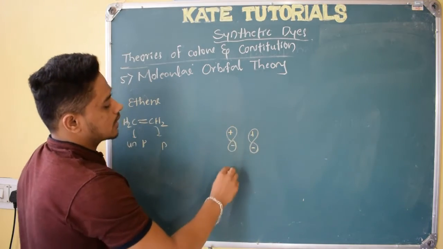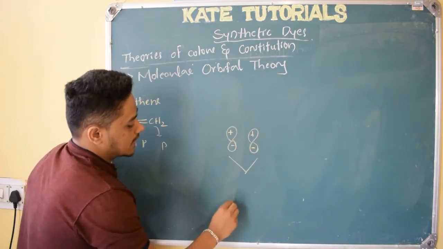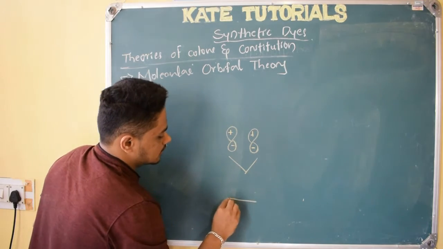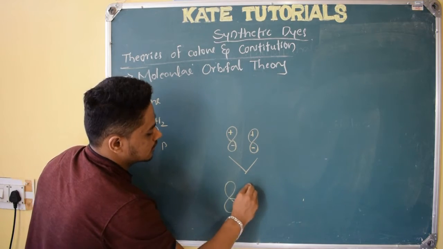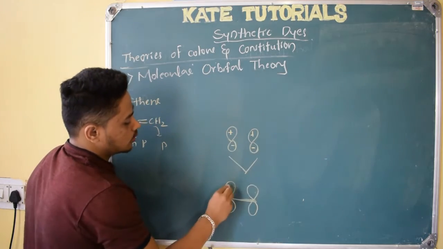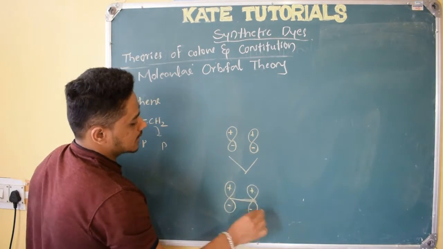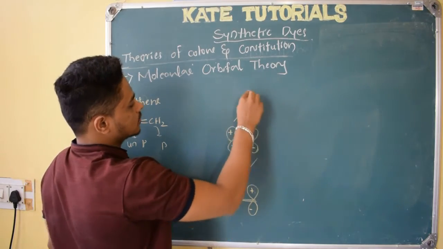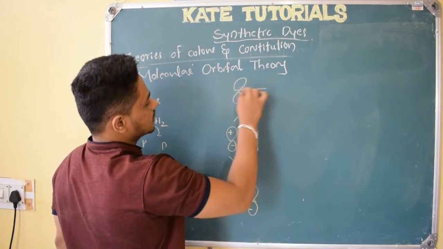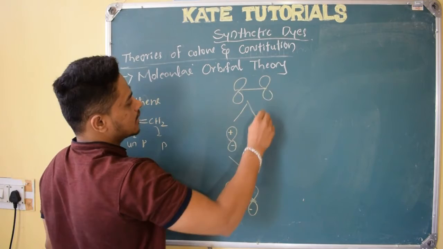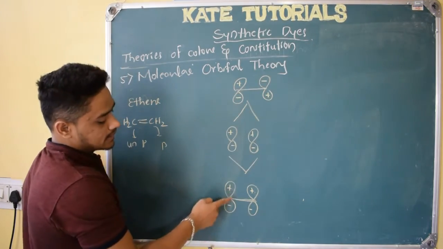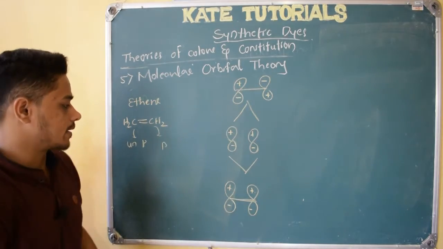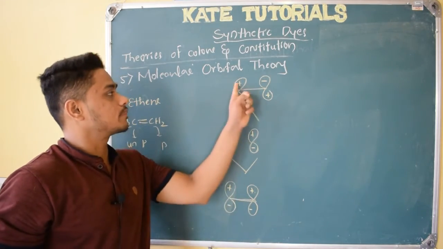So both will combine. If they combine like this here, I will show it like this. This bond represents that both have combined, right? So it can combine like this, both plus plus or minus minus, or they can combine like this also. So this line represents they have combined. So plus minus minus plus, right? Whenever plus is there, opposite minus should be there, right? So here plus plus combination, here plus minus combination.